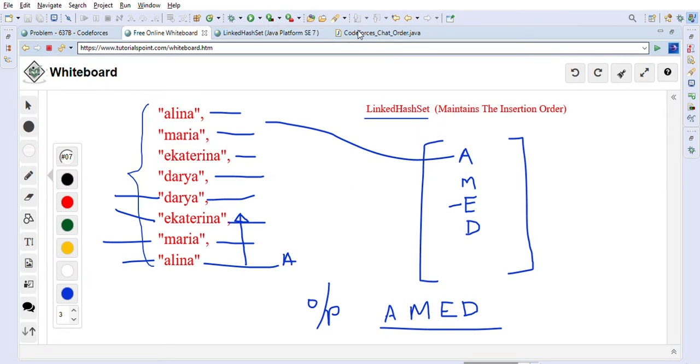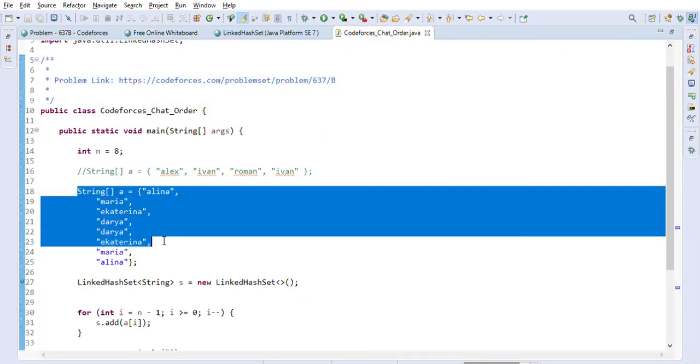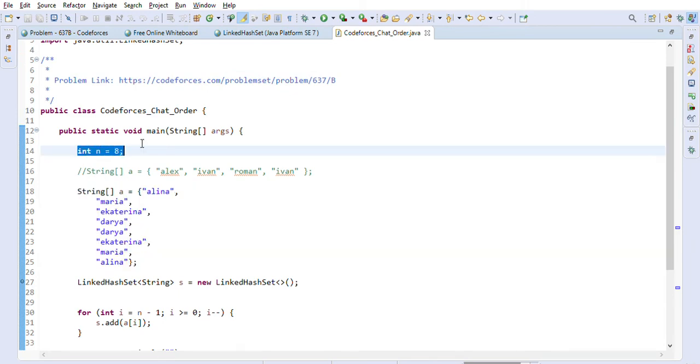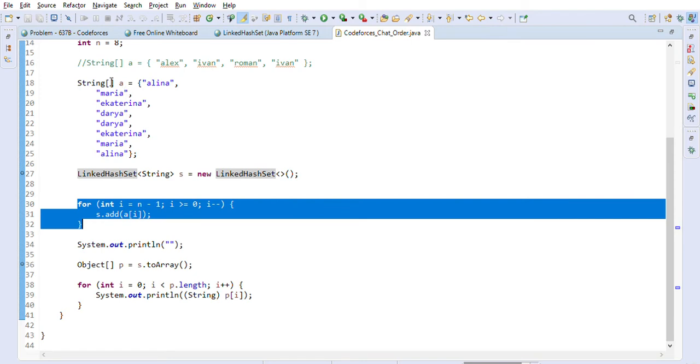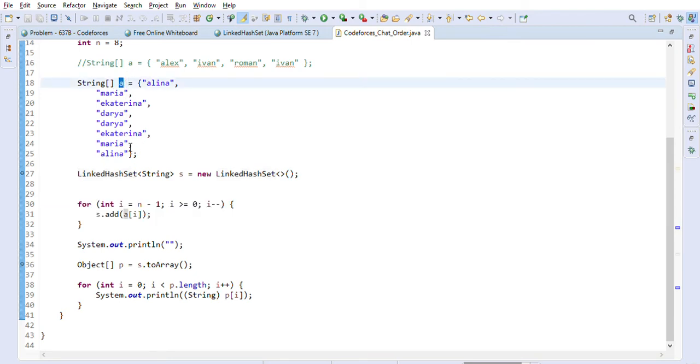So let's go to the Java code now. This is fairly simple once you understand the logic and how we are going to implement it. We took this input, and the number of message recipients is 8 here, and then we created a LinkedHashSet of strings. We went through the given input array A from bottom to top, so last element first, and then towards 0, and we are adding it into the set.